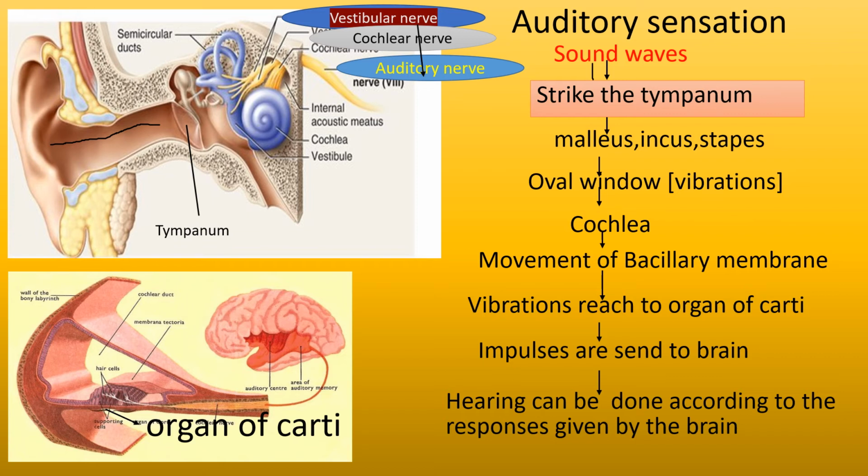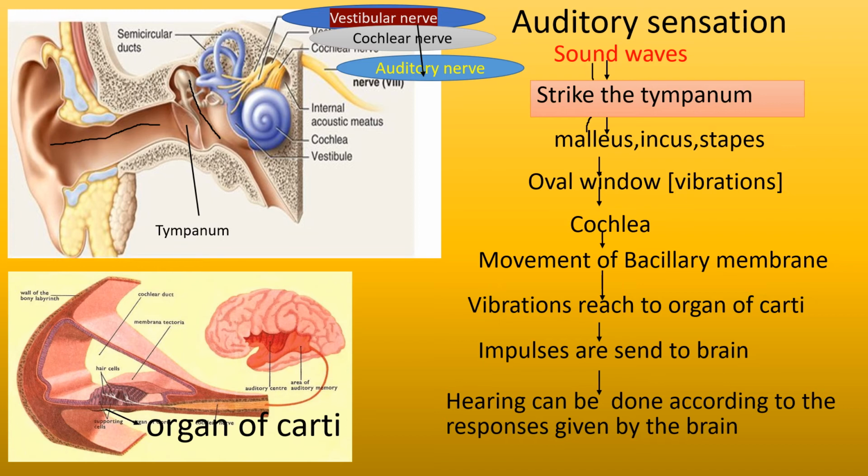Then the vibrations from the tympanum reach the malleus, incus and stapes bones. These 3 bones are present in the middle ear, we know that. Next, children, what is the function of the malleus, incus and stapes bones in the middle ear? Yes, these 3 bones magnify the intensity of the sound vibrations.